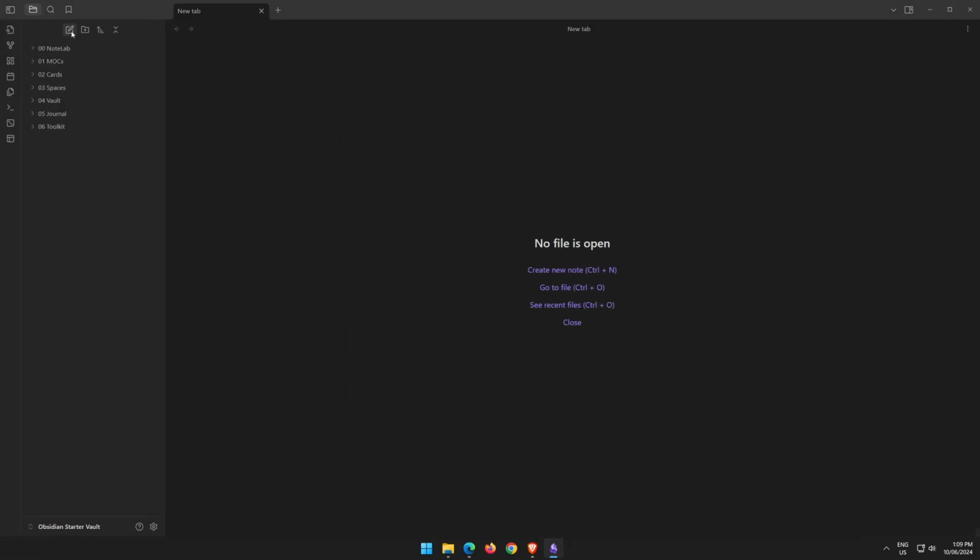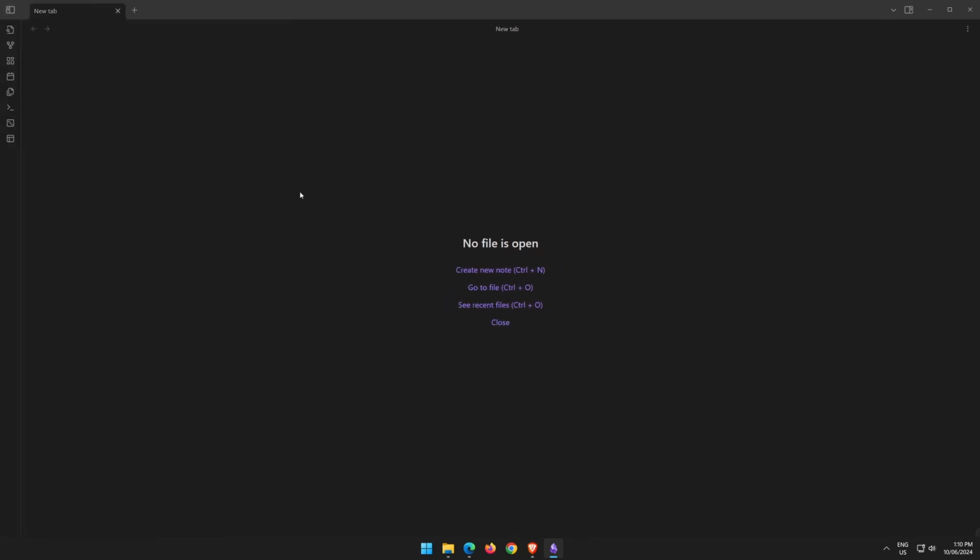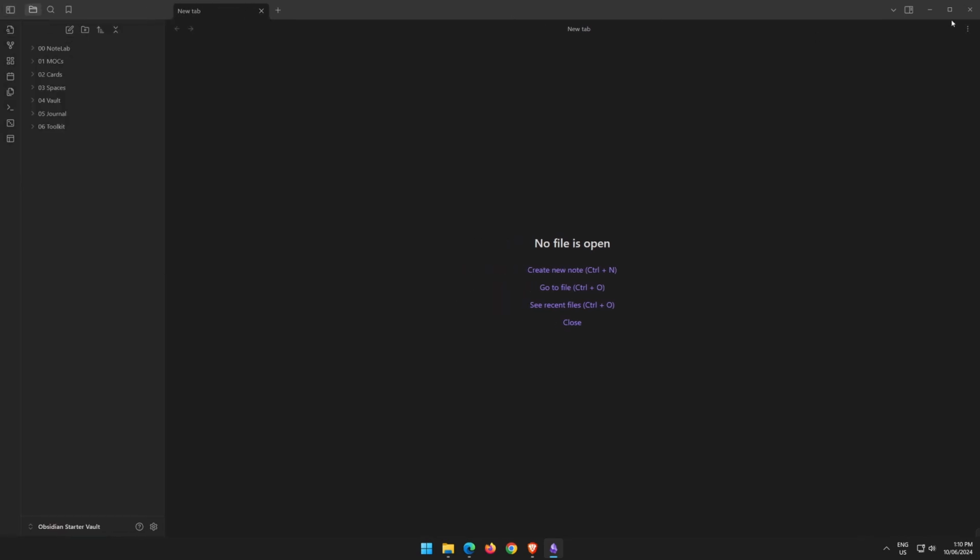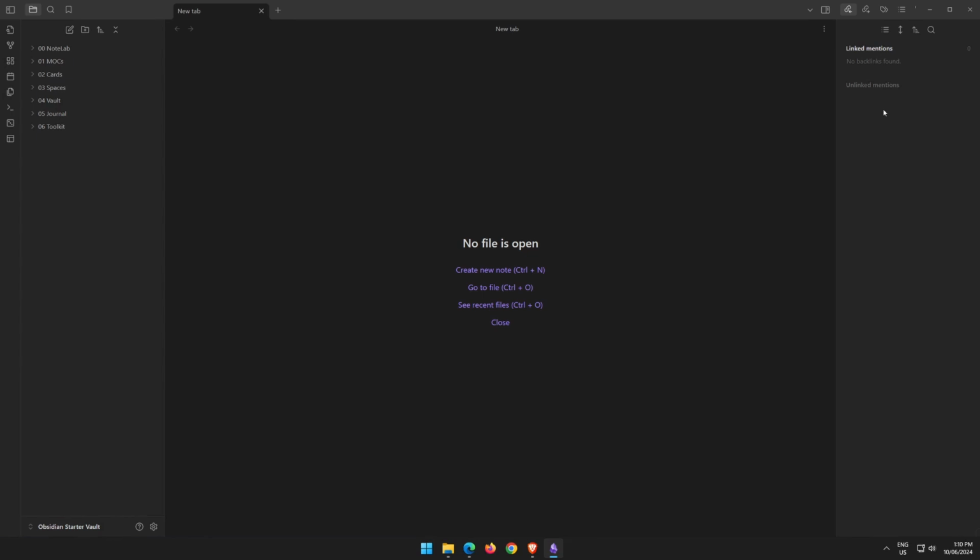We'll just minimize that. We're covered off on files and folders, and they live here. If we want to search for a path, file, tag, line, or section in our vault, we can do so here. We'll cover this later in the video. We can set up bookmarks within our bookmarks. We can also collapse the left side pane if we don't want to see our folder structure and we want more space to work with. We can do the same for the right hand side. We can reveal or hide the right hand sidebar.